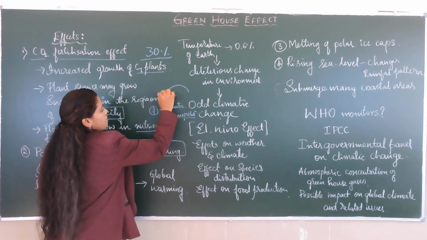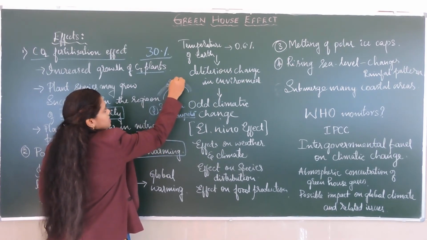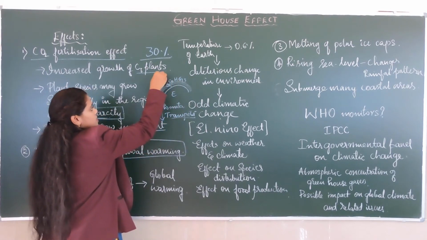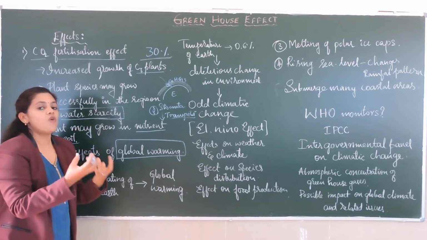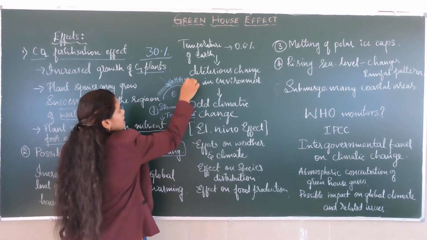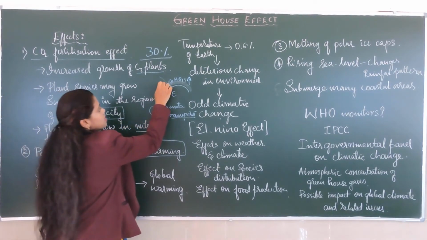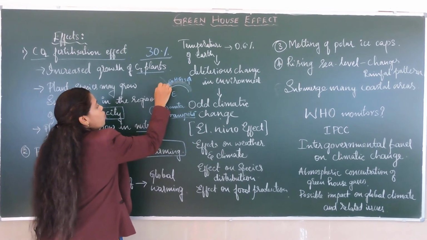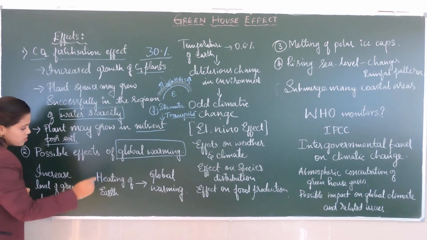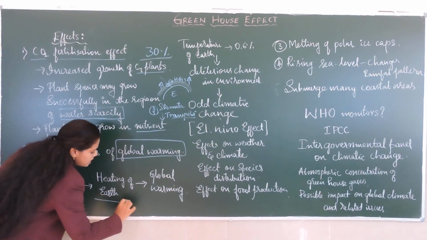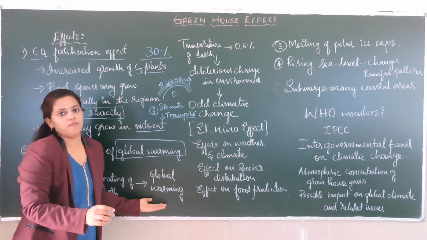The earth is covered with the atmosphere, and here the greenhouse gases are there. Those are the ones which trap the sunlight and make the earth's atmosphere warm. If there is an increase in these gases, what will happen? Of course, the atmosphere will have more temperature. There will be heating of the earth. This is what we call global warming.